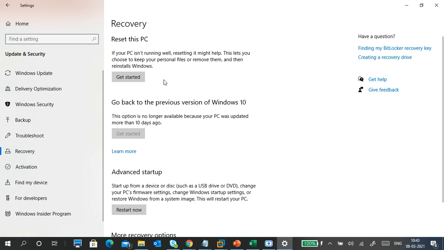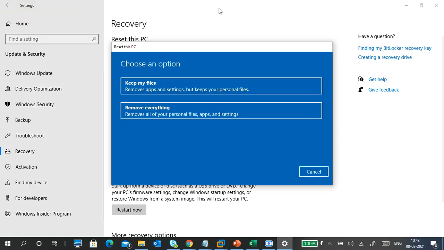Reset this PC. If you click on Get started, I click it, but I don't confirm anything, because it will show you two options. Be careful, keep your mouse aside. I know there are some dangerous people here who don't think, they just click something. Do not click anything, just keep your mouse on Cancel.